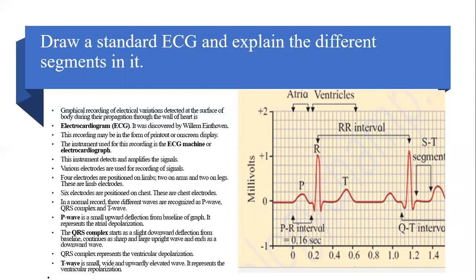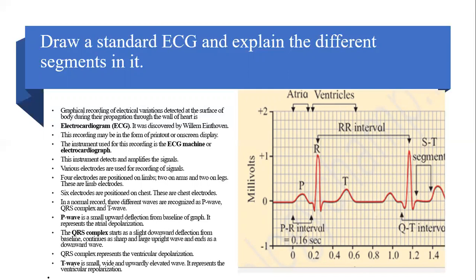When does the P wave develop? The P wave develops when there is atrial depolarization. Now, what do you mean by atrial depolarization? Here we have to come across the terms: what is polarization and what is depolarization? Polarization is diastole and depolarization is systole. So when systole, that is contraction, happens in the atria, the P wave is generated.